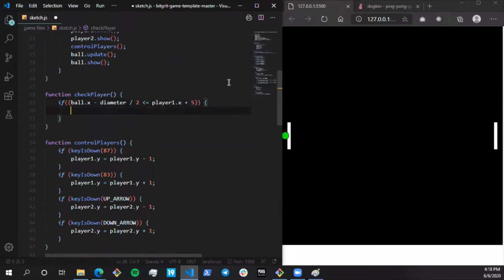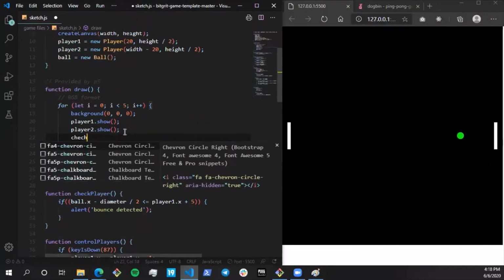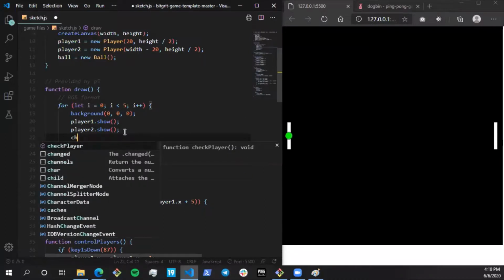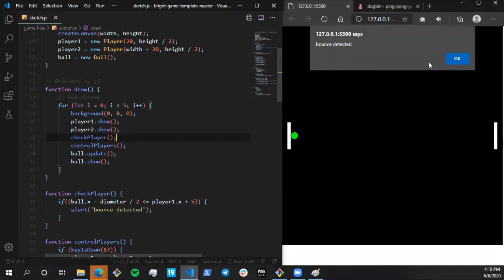All right. Let's just put an alert. Bounce detected. All right. So let's see if it detects the bounce. Okay, yeah, it didn't because I didn't call this function in our draw. All right, so let me just call it over here. Check player. Right. So see, the bounce is detected.